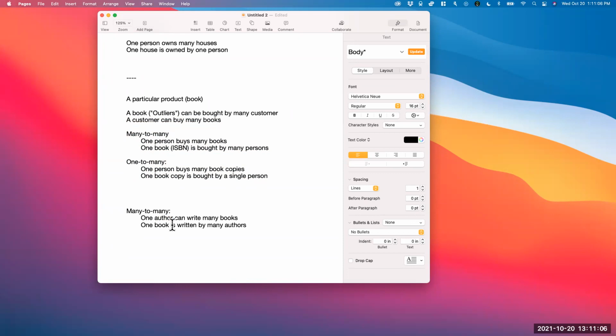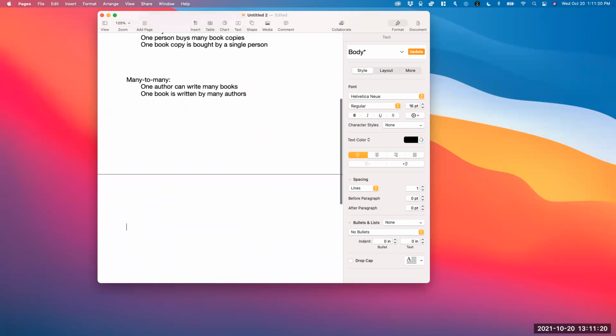I'm still a tiny bit confused on the many to many. I don't know if you could give another example, or just a small specific one. Yeah, let's think of other examples that are many to many. So I have to say one to many is way more common than many to many. So many to many is not very common. I don't actually have many to many relationships in the projects that I've worked with.